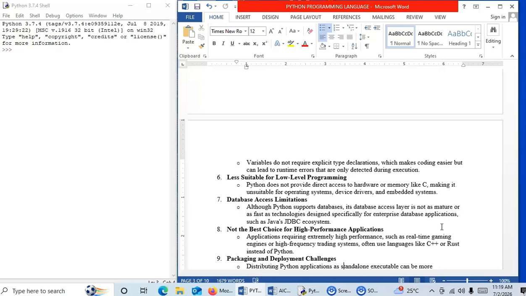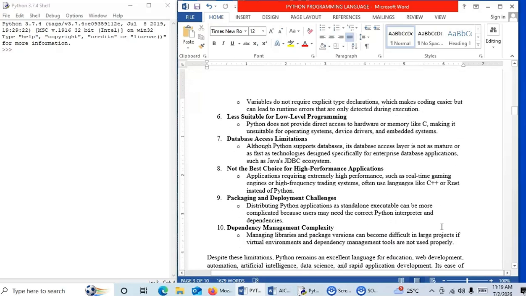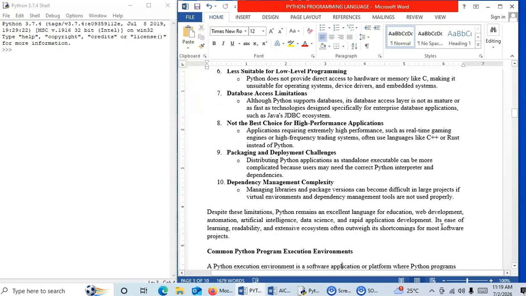Okay. Not the best choice for high performance applications. So this is also one of the limitations, that for high performance applications, it is not a good choice to use the Python programming language. Instead, we have to go for C, C++, Java. Applications requiring extremely high performance, such as real-time gaming engines or high frequency trading systems, often use languages like C++ or Rust instead of Python.